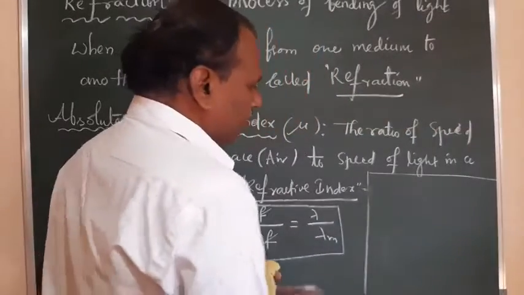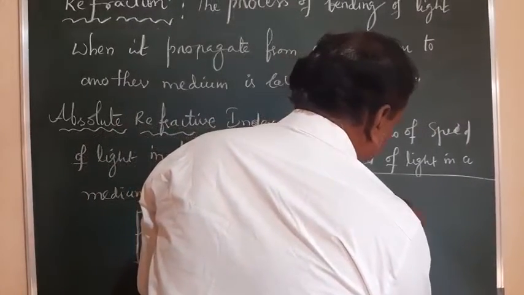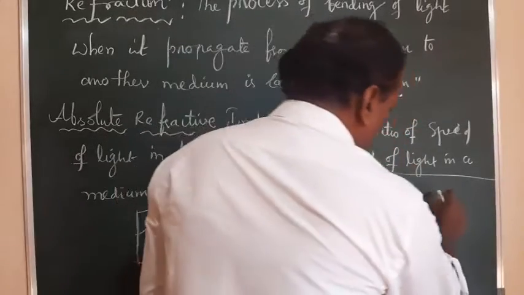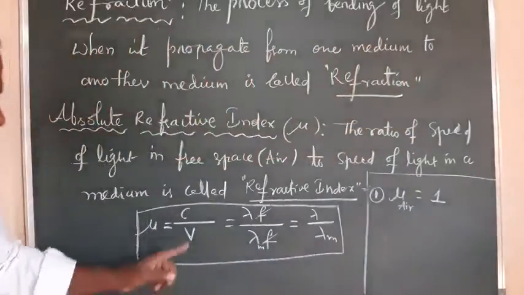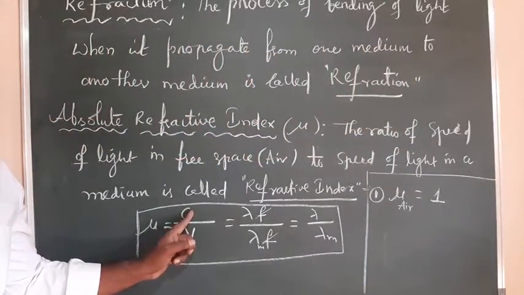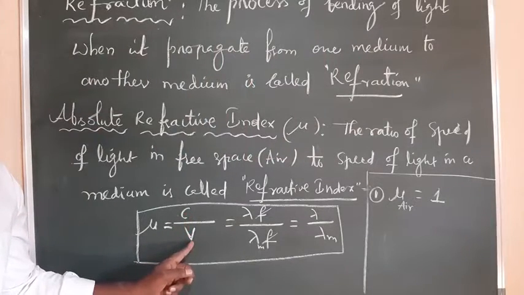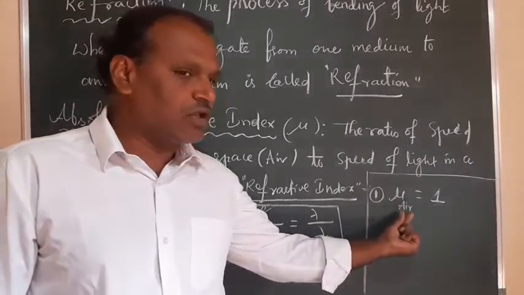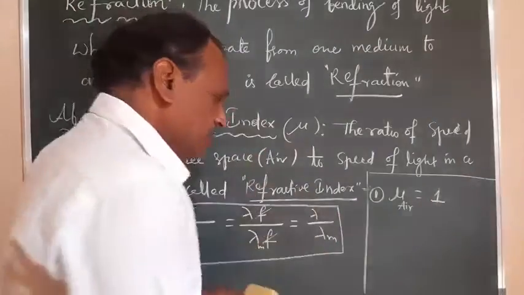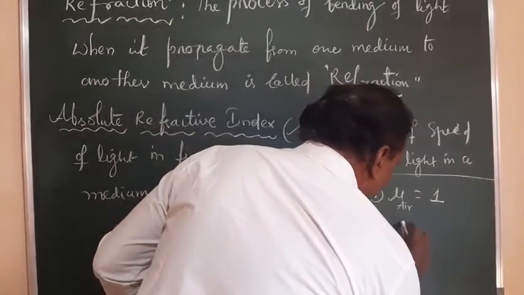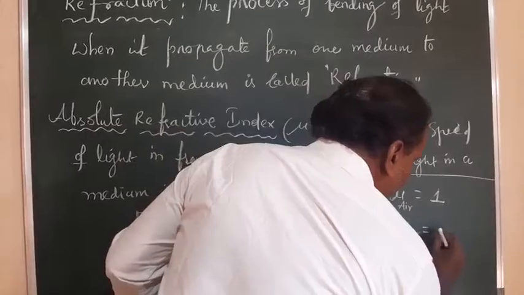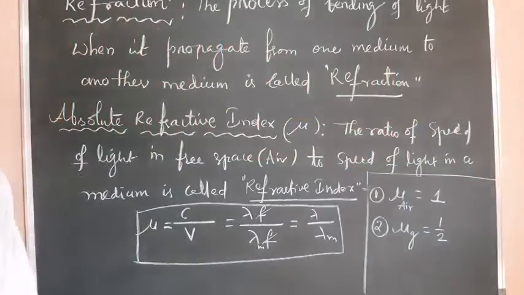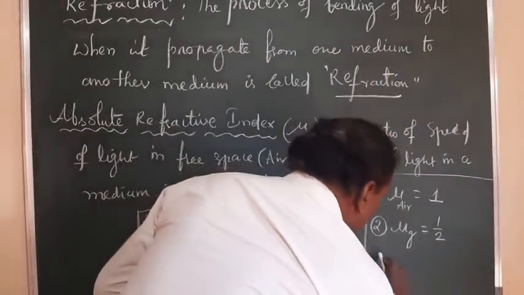So refractive index mu, I'm giving here, first one, mu for air medium or maybe vacuum, is equal to 1, because here we have the speed of light in free space. This medium also I am taking as air medium. So here also c by c will be cancelled, and it will come as 1. So for air medium or vacuum, the refractive index is 1. And similarly, for glass medium, the absolute refractive index is 3 by 2.